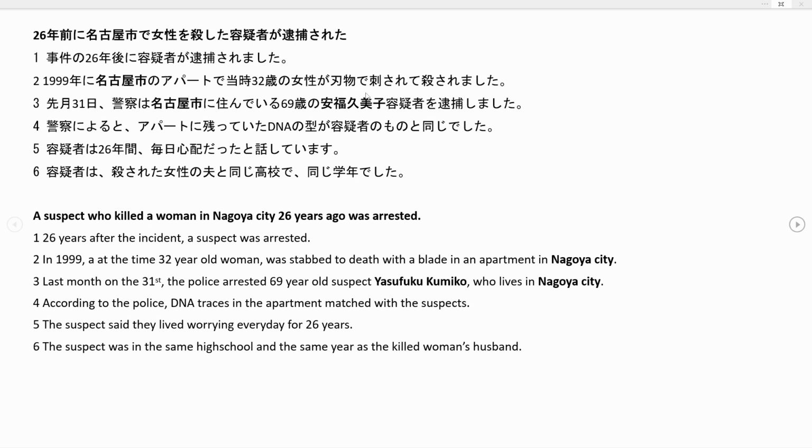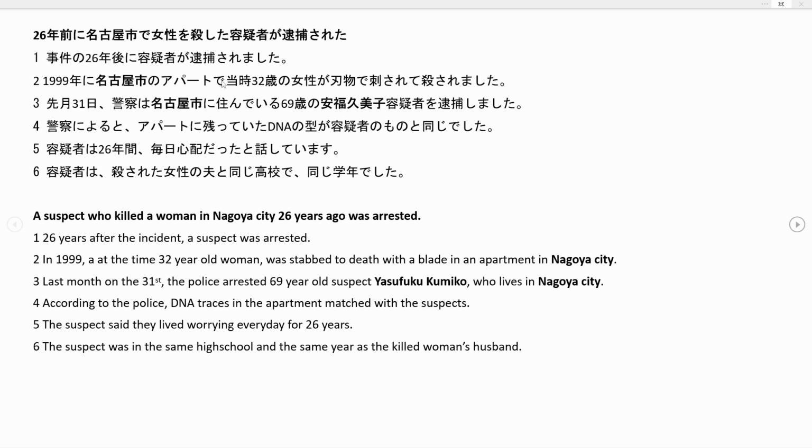In this case, de is not marking a place of an action, but a thing by which something was done. So 刃物で means with a blade. Going on, we have 女性が, so the woman was stabbed. And we have a description of the woman, 当時32歳の女性. So at the time, 32-year-old woman.